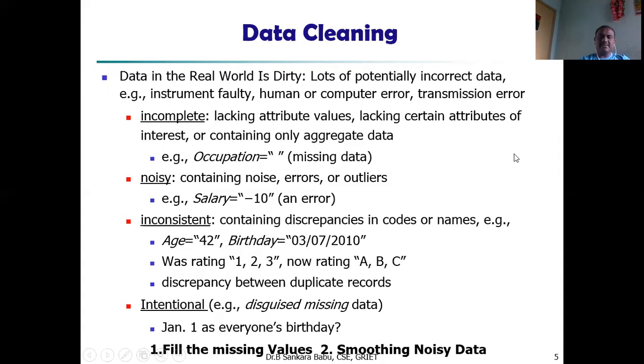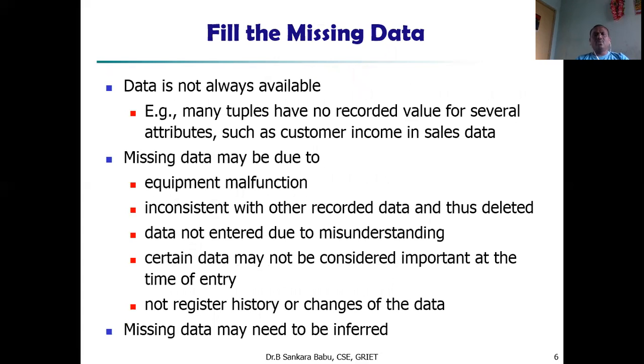So we have to fill the missing values and smooth the noisy data. How to fill the missing data? The data is not always available. Example, many tuples have no recorded values for several attributes such as customer income in sales data.